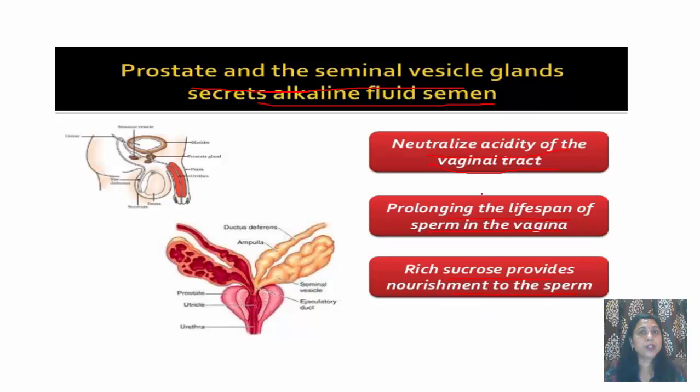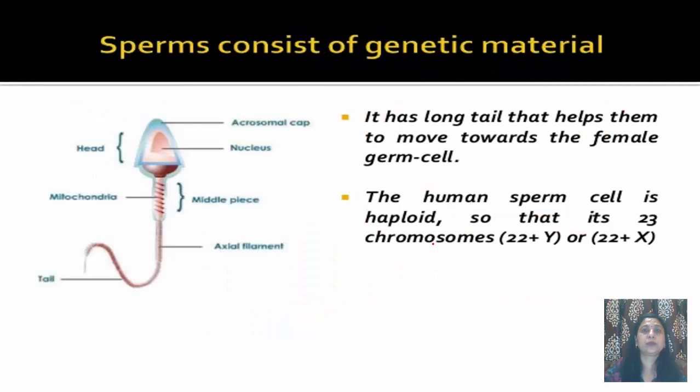So there are three functions of this alkaline fluid semen. Number one, it neutralizes the acidity of the vaginal tract. Second, it prolongs the lifespan of the sperm in the vagina. And third, the rich sucrose present in this alkaline fluid provides nourishment to the sperm.